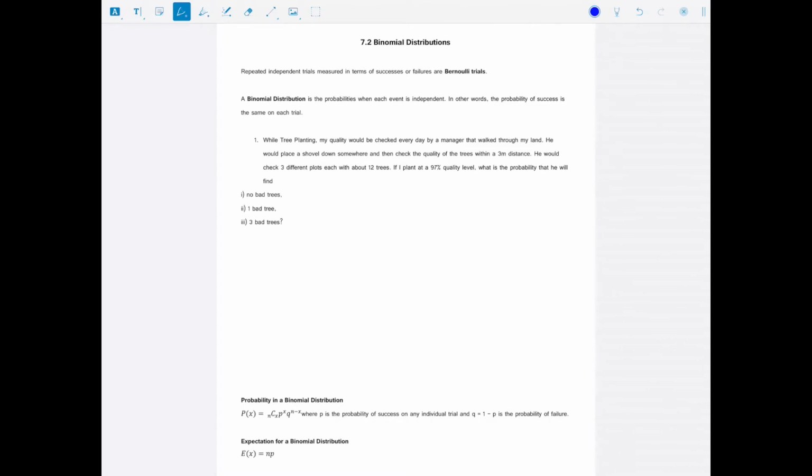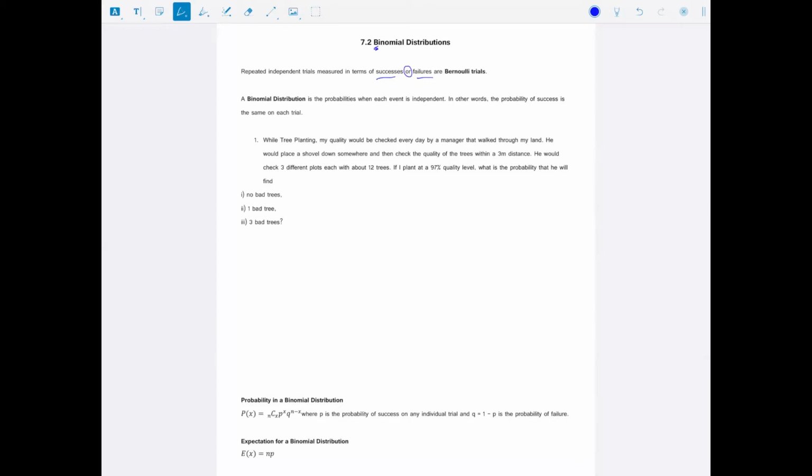7.2 Binomial Distributions. Repeated independent trials measured in terms of success or failures are Bernoulli trials, okay? And notice the word "bi". "Bi" generally means two in our culture. So there's bi, two options, and those options are success or failure.